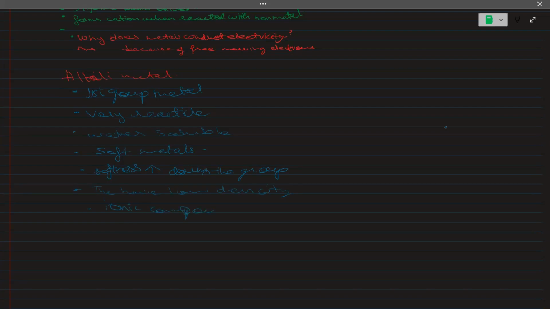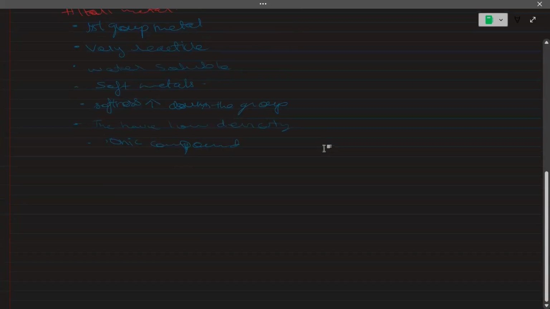So I think that's enough for the properties of the alkali metals. They also have low melting and boiling points, you can note this down. I think that's enough for alkali metals to be more detailed. So now we will do the reaction of metal with an acid.